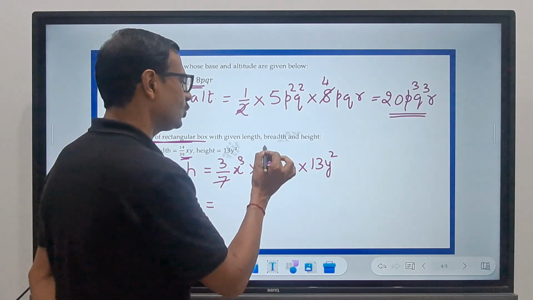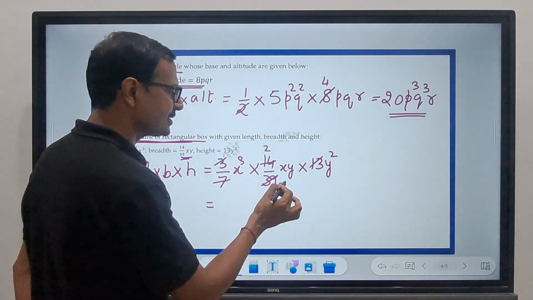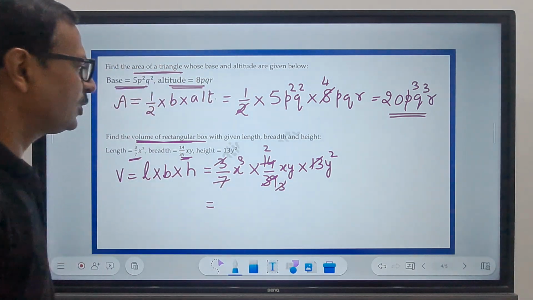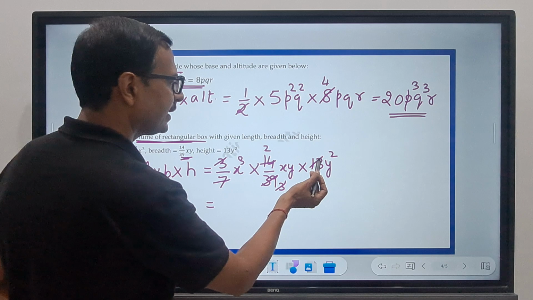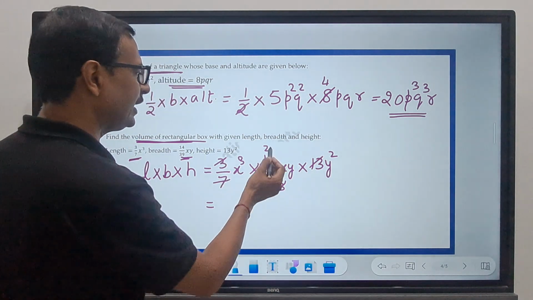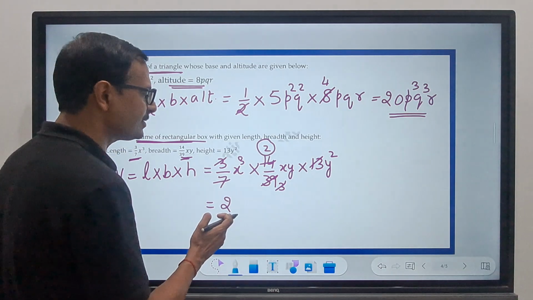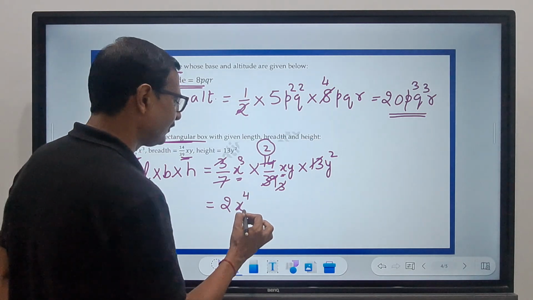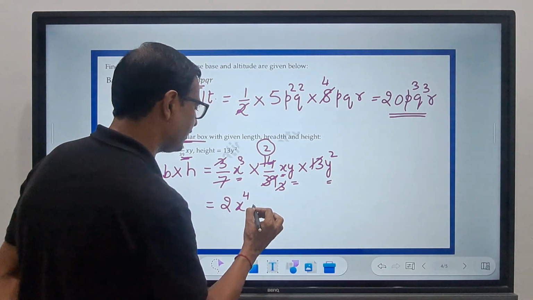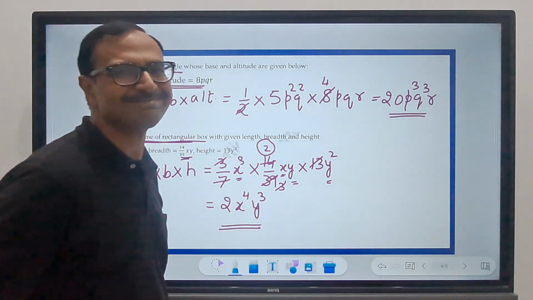7 cancels 14, 2 times, 13 cancels 39, 3 times, and the 3 cancels 3. So what is the numerical coefficient now? This is vanished. This is only 2 in the numerator and there is nothing else, right? So only the 2 is left out. Out of all the numeric coefficients, only a 2 is left out. So that will form the numerical coefficient of your answer. Now x cube, x, that's it. So x raised to power 4 and then y and y square is y cube, which gives us the volume of the rectangular box. Isn't that easy?